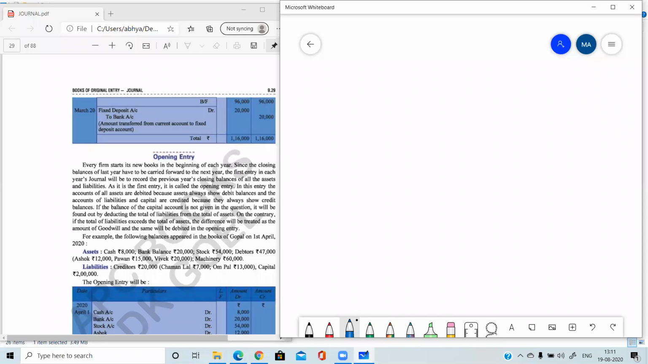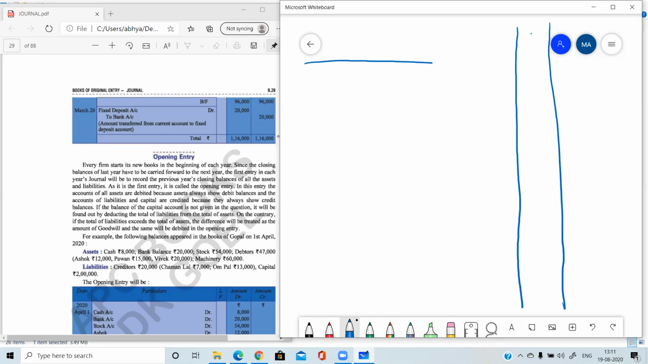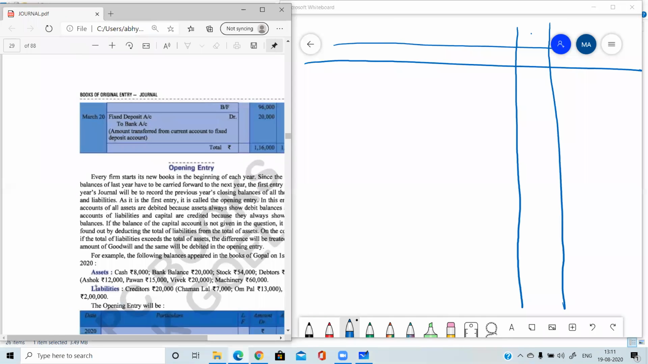Now we need to pass the opening entry in the journal with all these closing balances of the previous year. Whenever you need to pass the opening entry, in the question itself the closing balances will be given. Like here, you can see in the PPT, closing balances are given in the example. For example, the following balances appeared in the books of Gopal as on 1st April 2020.